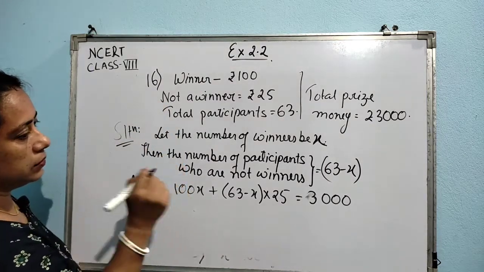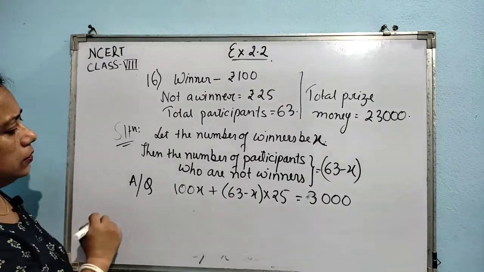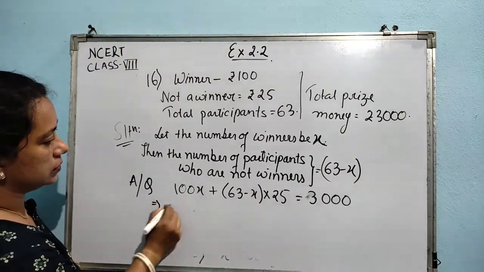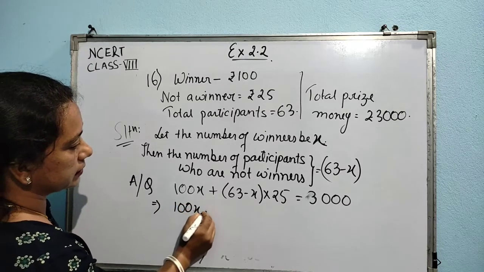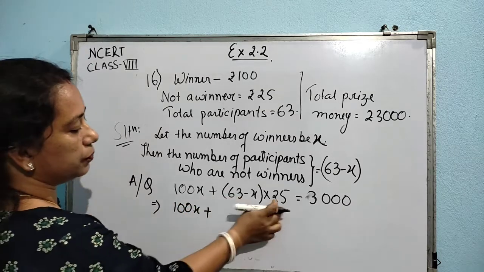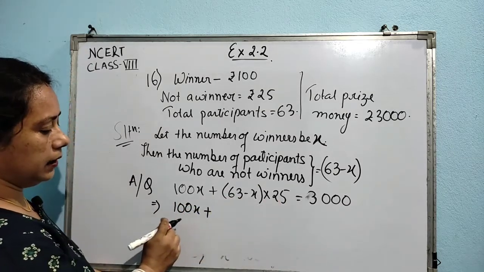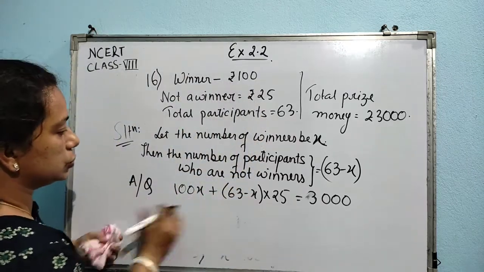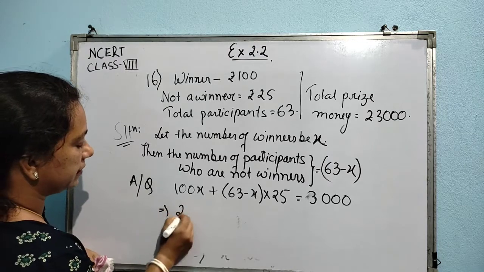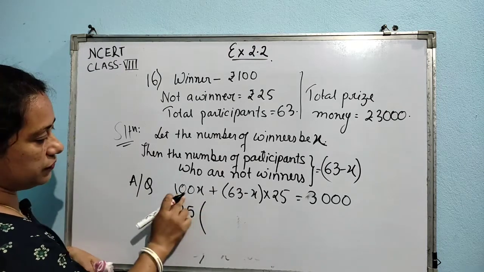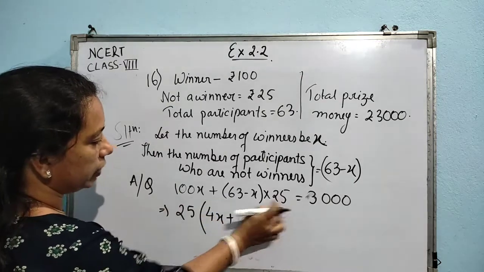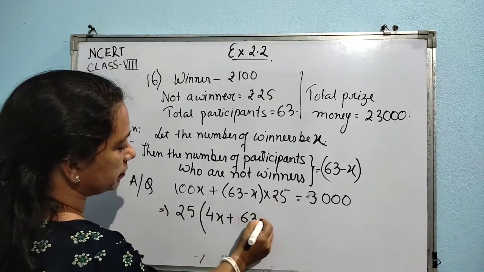We can proceed. 100x plus, we have to break up the bracket. Yeah, I'm thinking of some other way. Can we take something common from these two terms? It will be easier, I think. I am taking 25 common. 25 into 4x, here 25 already taken out, 63 minus x.